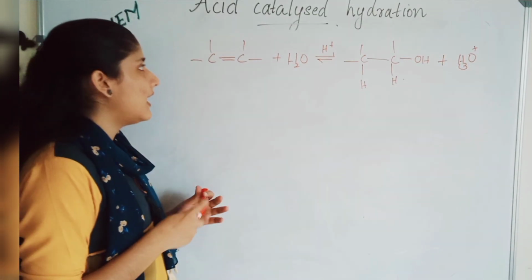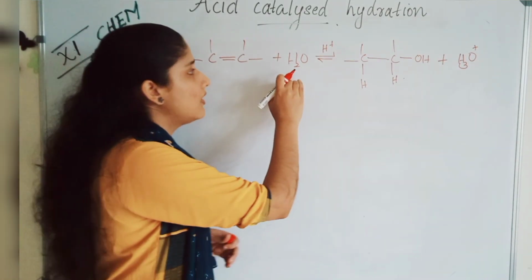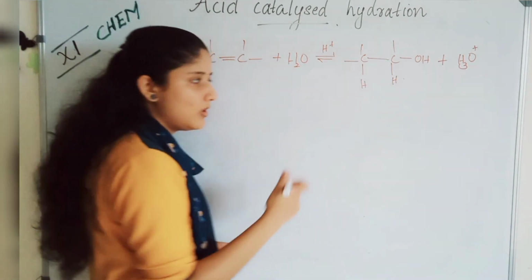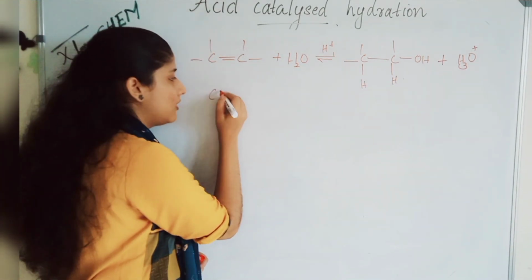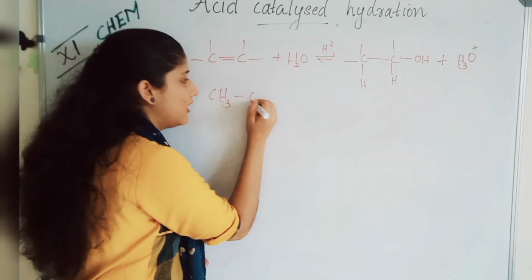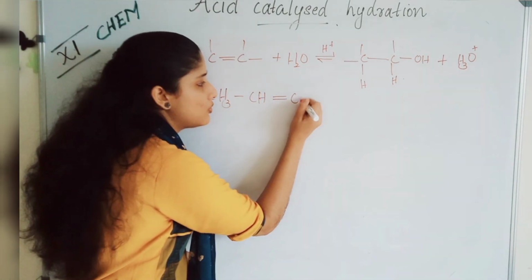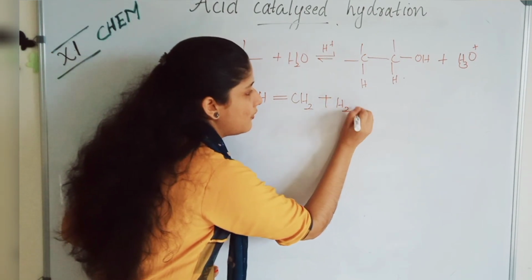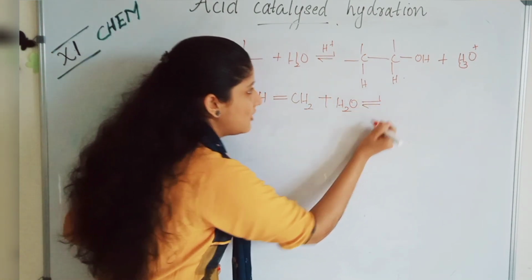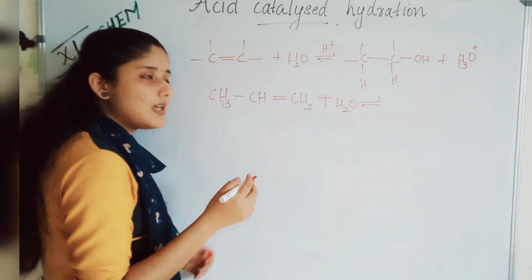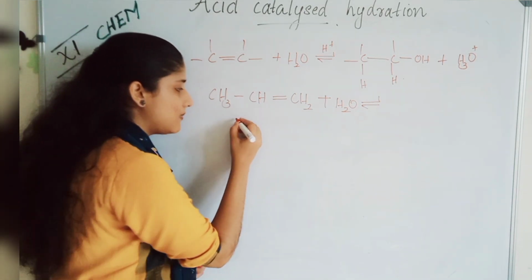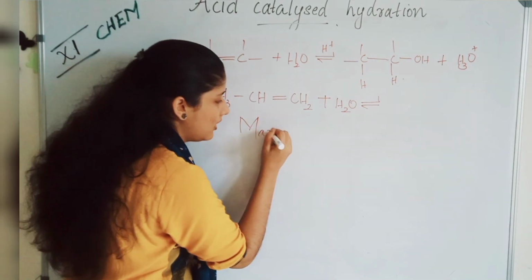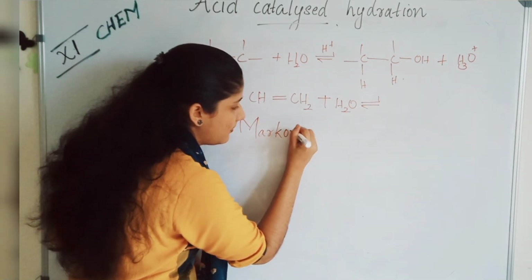Students, we studied that when we add water to the molecule in the presence of H plus, what do we get? We will get an OH, that we have studied. Next look, in the case of CH3, CH double bond CH2, when we add water in the presence of H plus, that is acid catalyzed hydration, what happens? This acid catalyzed hydration is based on Markovnikov's addition. You have already studied in plus one what Markovnikov's addition is.